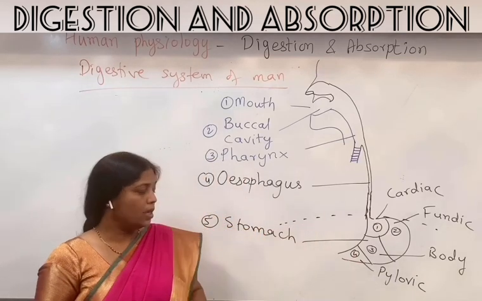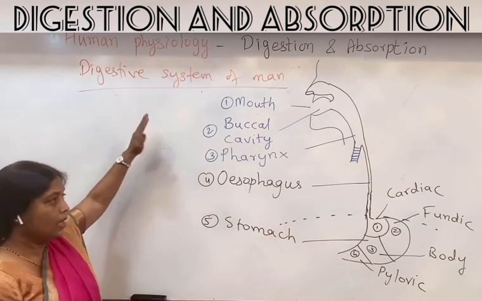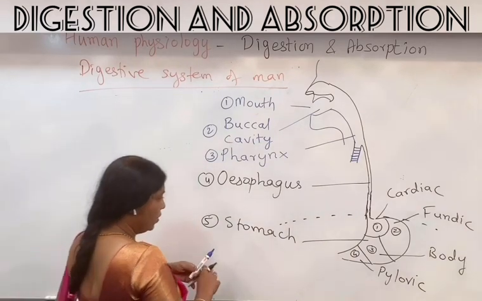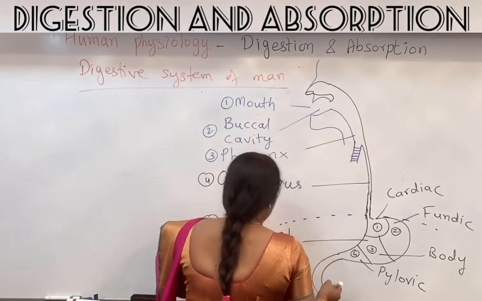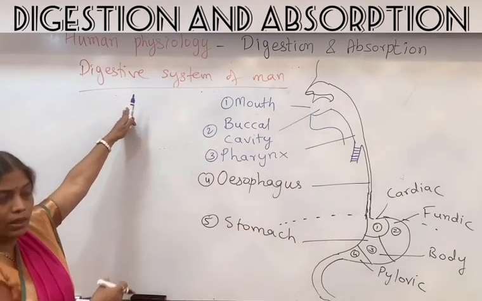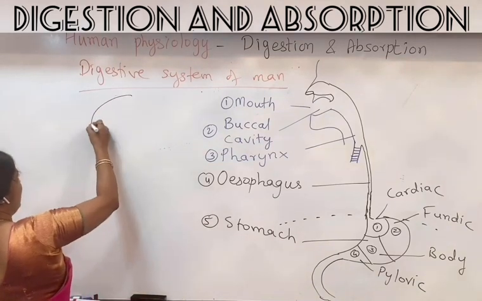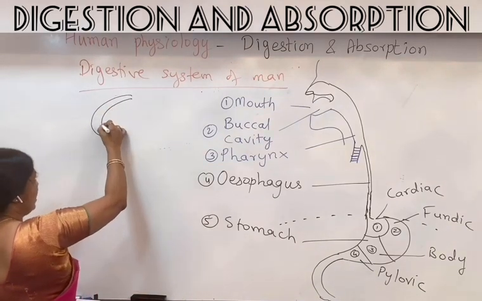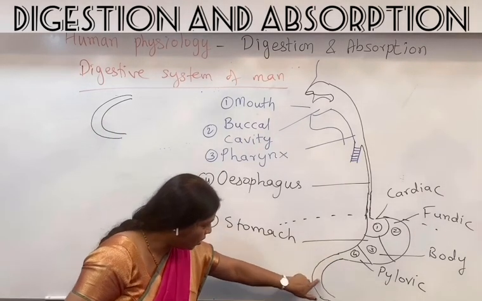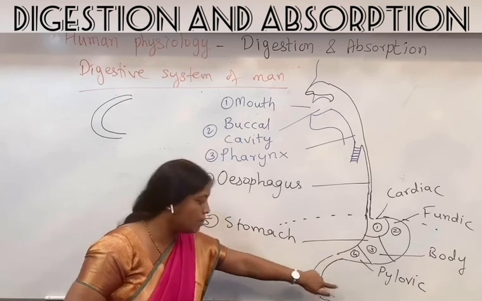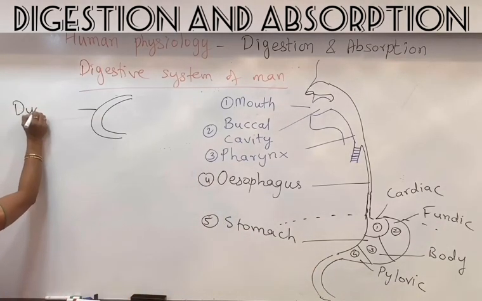Now stomach continues and forms small intestine. I will draw the diagram of the small intestine on this side. So I will continue this here, and again I will draw it on the other side. So the 6th part, after the stomach you will find the small intestine, and the small intestine initially has somewhat U-shaped or C-shaped structure, and this C-shaped structure is duodenum.